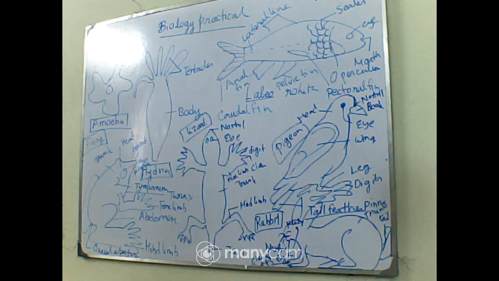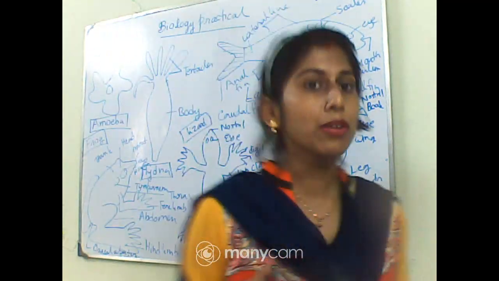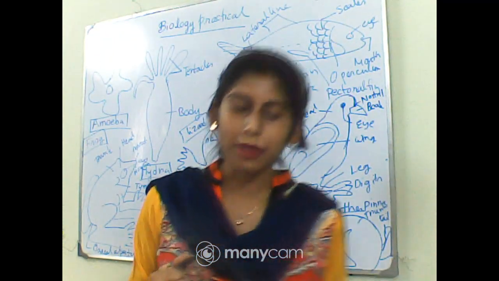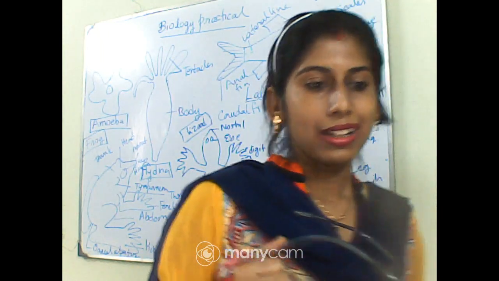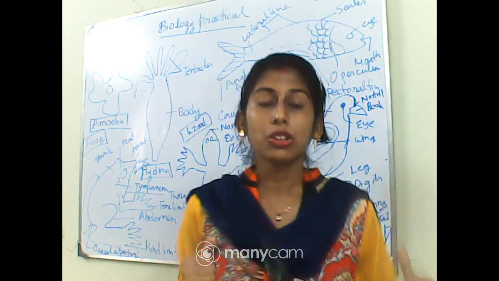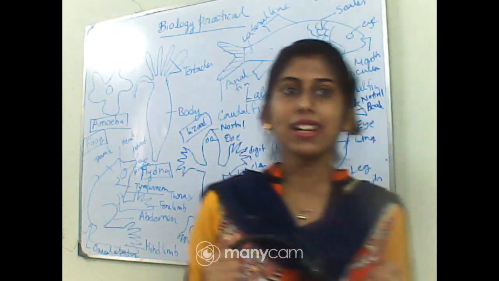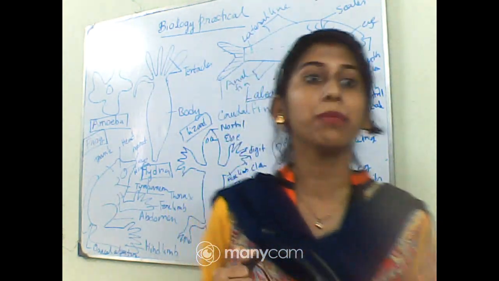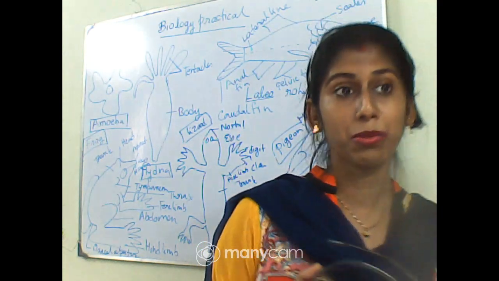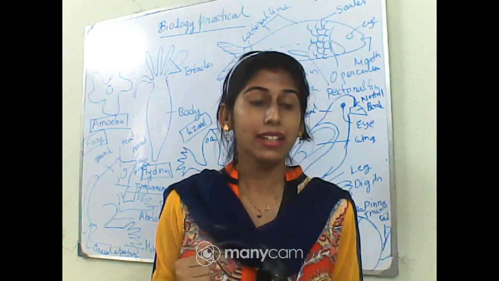Yeah, you need to draw all the diagrams from your lab manual. Clear? So now you know that under this kingdom Animalia there are some phyla. What are they? All these I have discussed in your theory portion, because there is a chapter in your theory book called Kingdom Animalia.